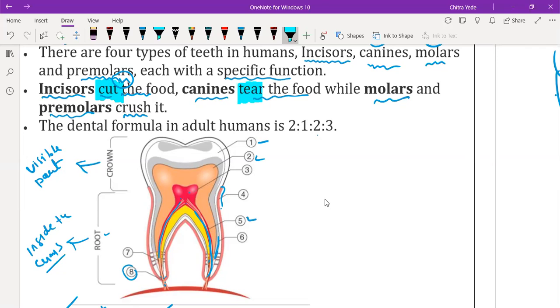Yes, yes. So why do they need a nerve inside? They only require the enamel layer. So what's the use of the nerve?